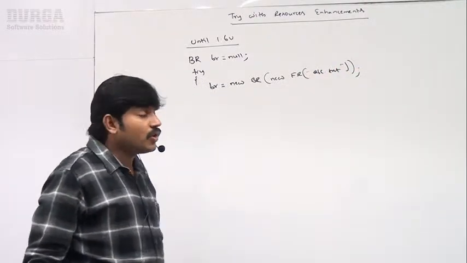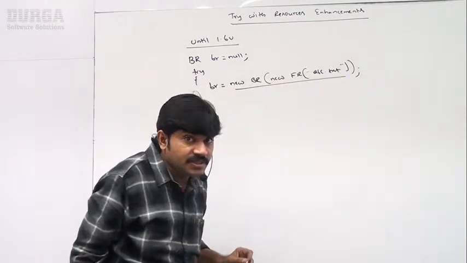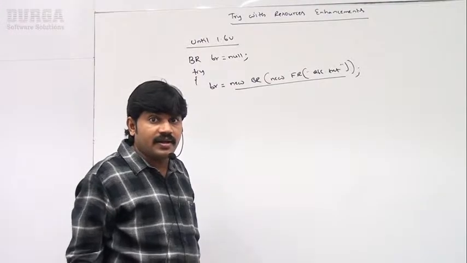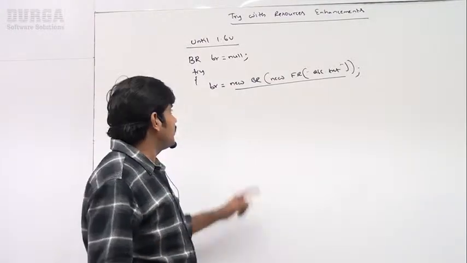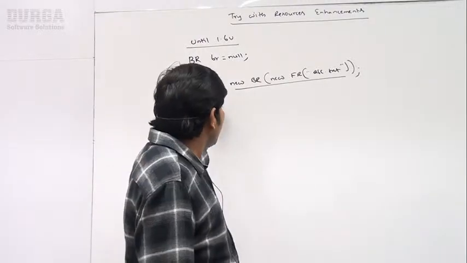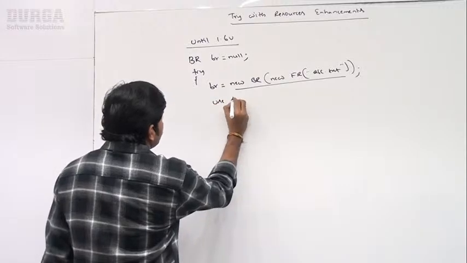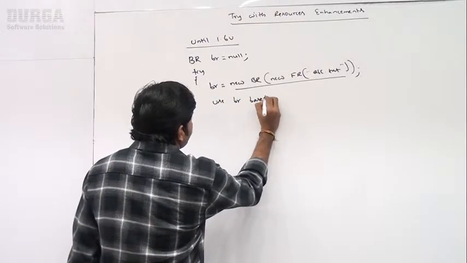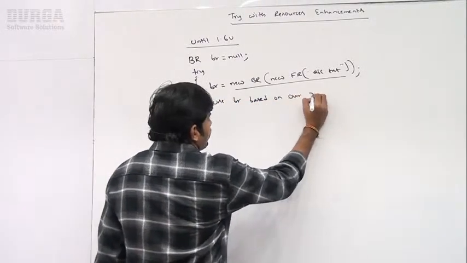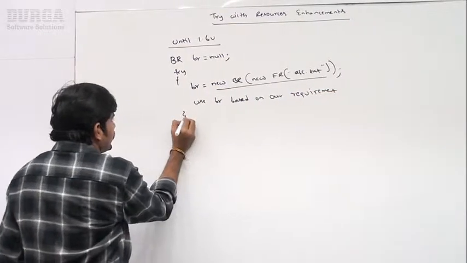Remember, sir, I want to read the data from which file, sir? The abc.txt file. If you want to read the data, the best reader is always BufferedReader, because we can read line by line. That capability is there. I just open a BufferedReader object. Now use BR based on our requirement.